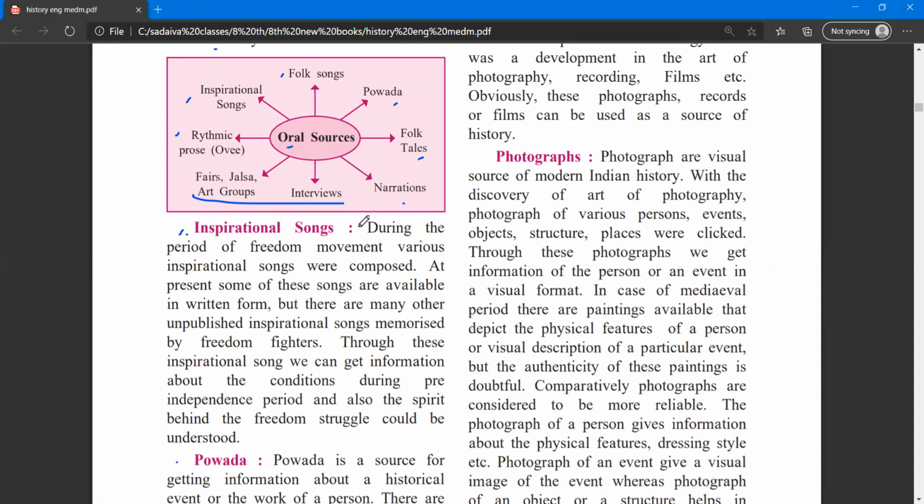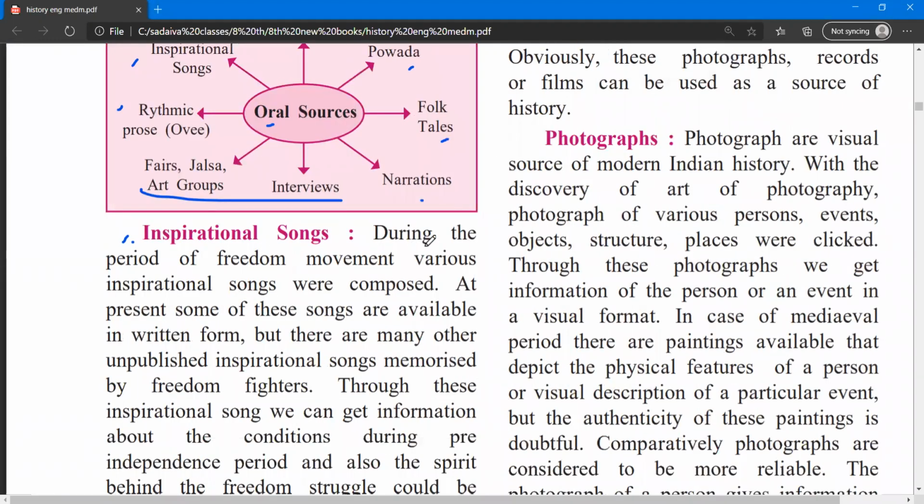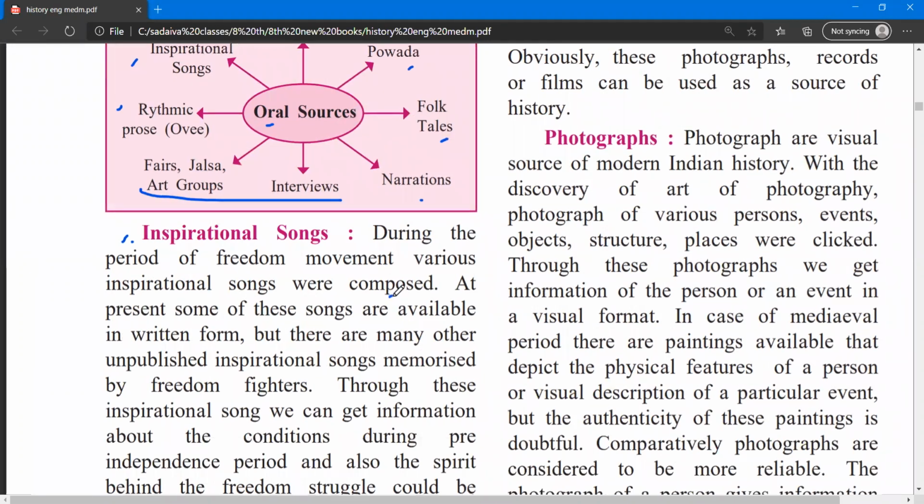Inspirational songs. During the period of the freedom movement, various inspirational songs were composed. We all know there are so many songs that were composed by our freedom fighters to inspire the people.